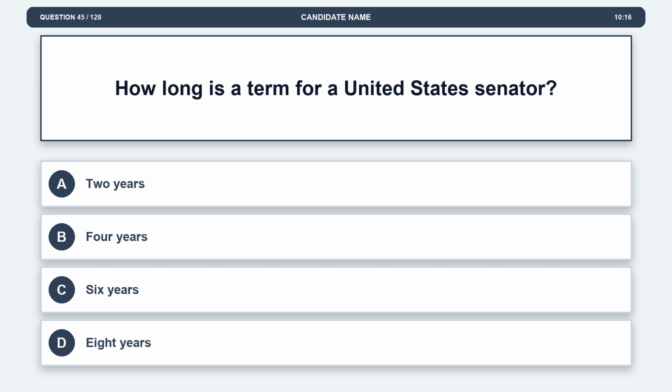Question 45. How long is a term for a United States Senator? Option A. 2 years. Option B. 4 years. Option C. 6 years. Option D. 8 years.